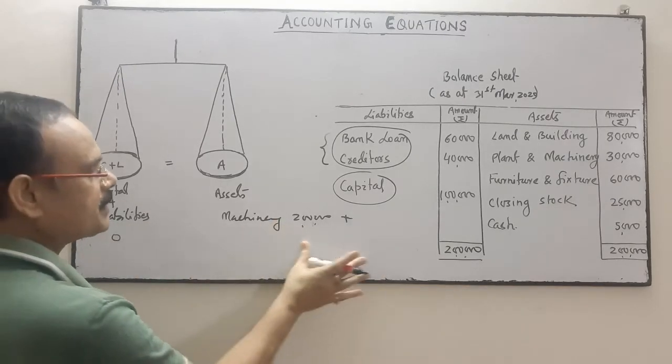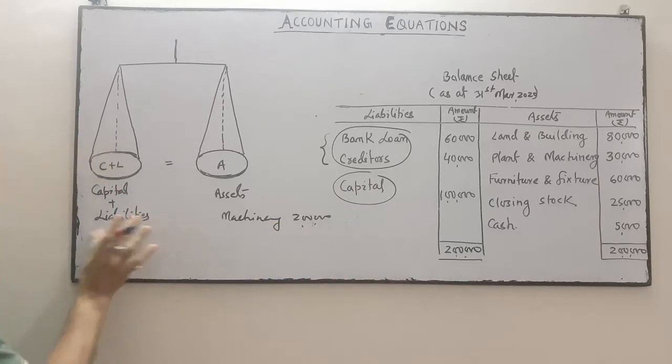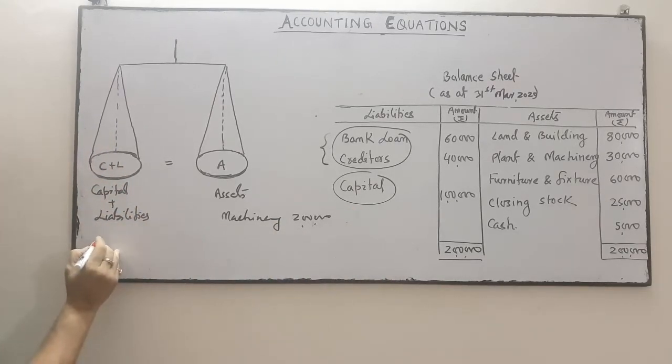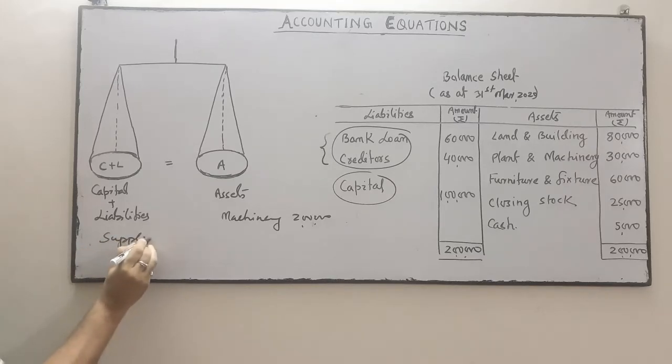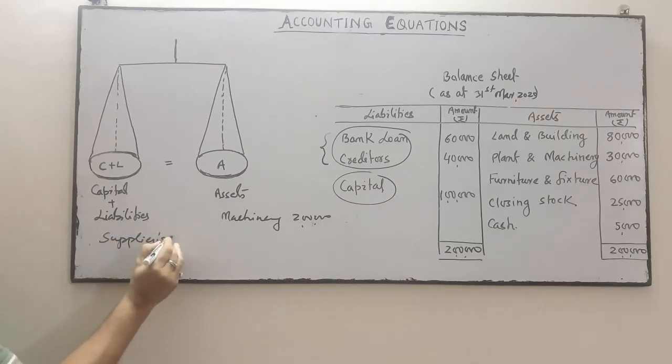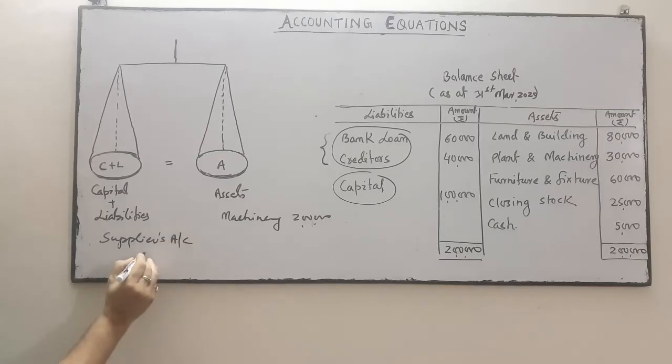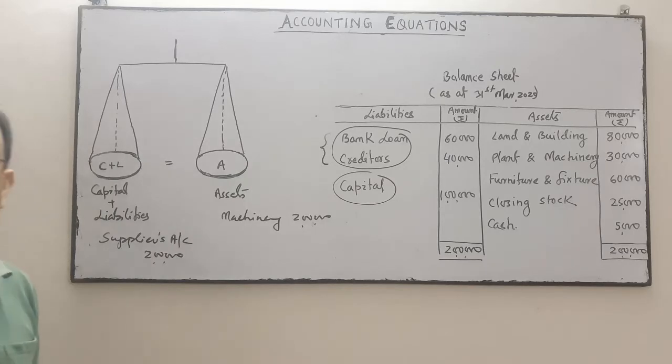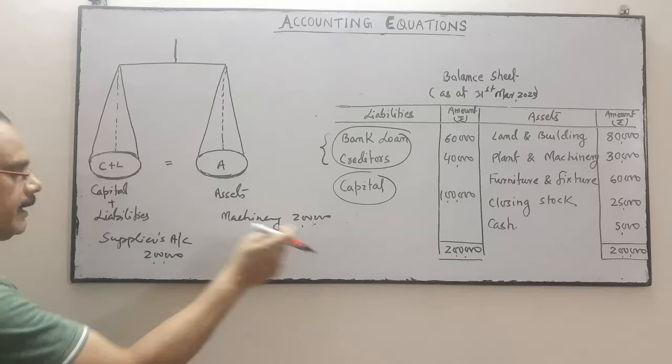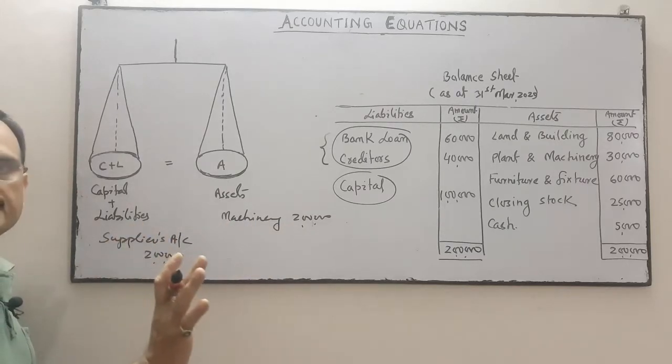Suppose this machinery is purchased on credit. Then the effect will be this side. The suppliers account will be increased by rupees 2 lakhs. It's a creditor. So 2 lakh on the liability side and 2 lakh on the asset side, the equation is balanced.